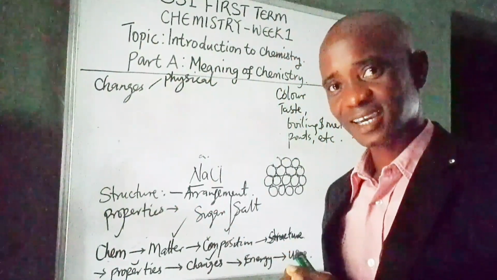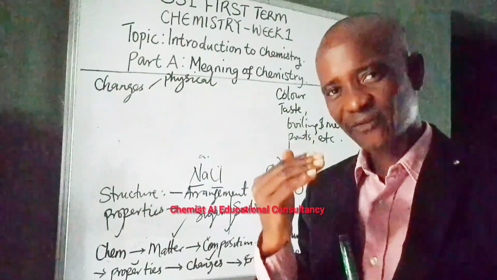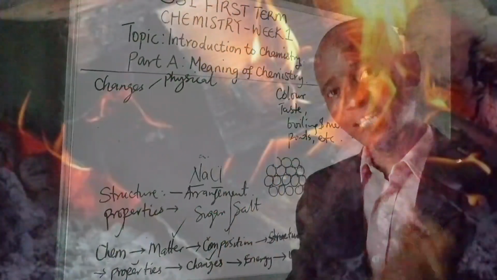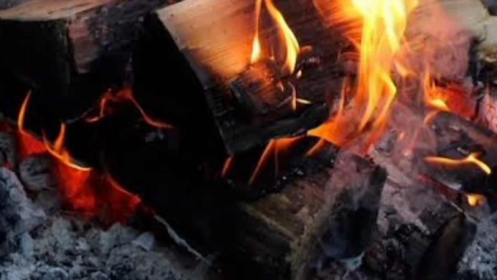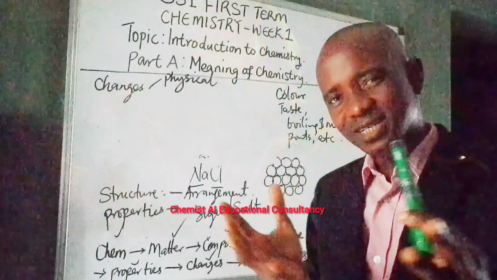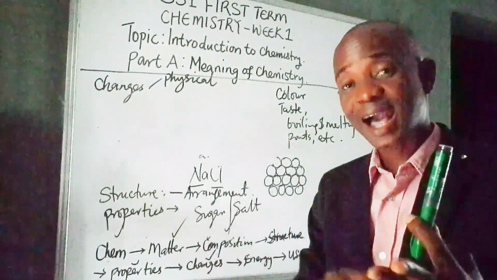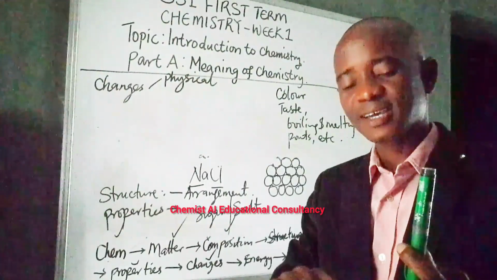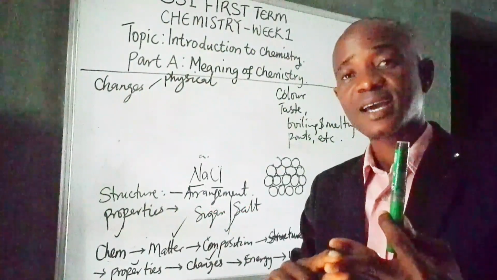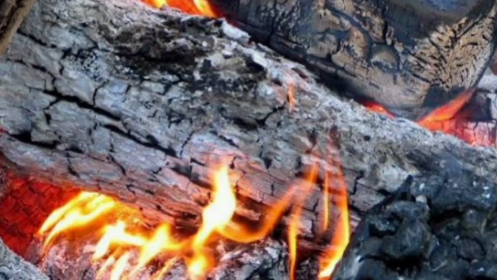Now let me ask you again. When you burn a firewood, what happens? It changes to ash, right? Ash and gases. Now, did you create a new thing? Yes, you did. Firewood changes to ash. Ash is a new thing. Carbon monoxide is a new thing. Carbon dioxide is a new thing. Can you make them change back to wood? Impossible.